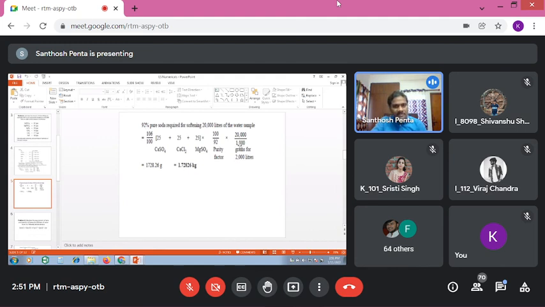See why it is divided by 1000? Because here we are converting into kgs. If 1000 was not there, then we would be getting grams. In order to convert into kgs, we divide by 1000. Then it gives the answer in kgs. That means 1.72 kgs of soda is required.